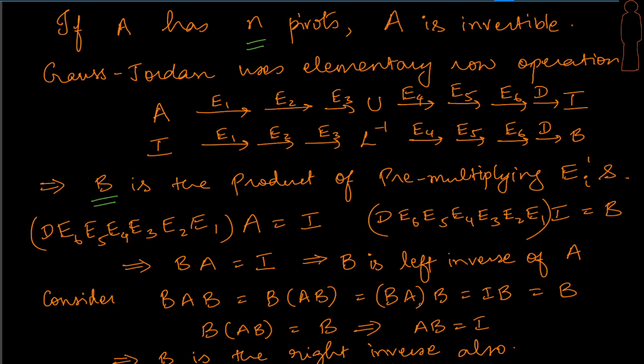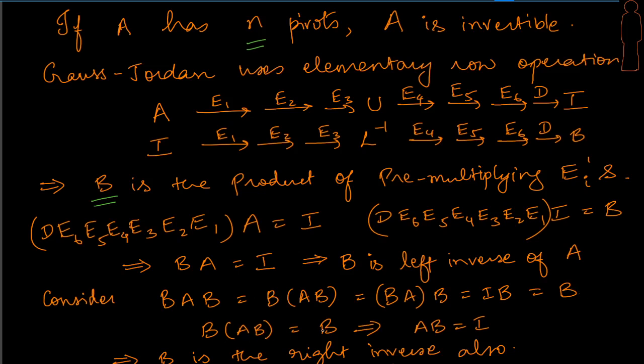This entire product is BA times B, and since we just proved that BA is equal to I, I can replace that by I, and that becomes I times B, which is equal to B. So B times AB is giving me B, right? That's what we got.